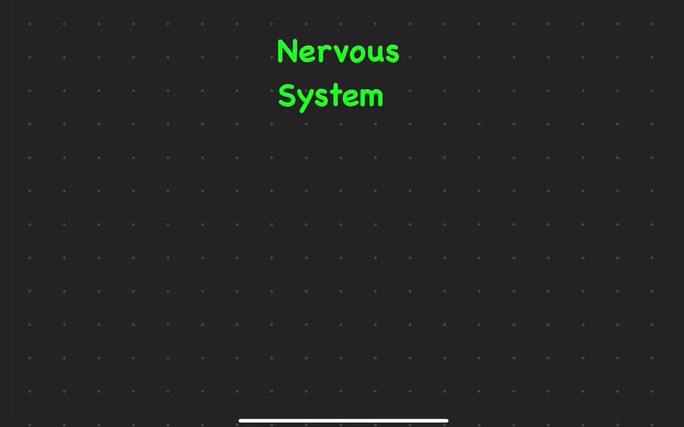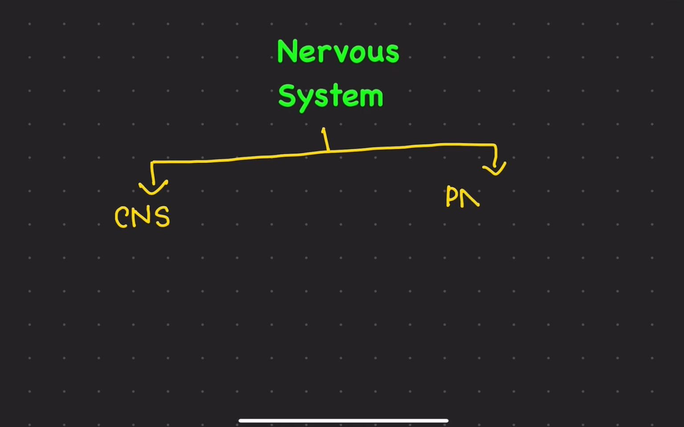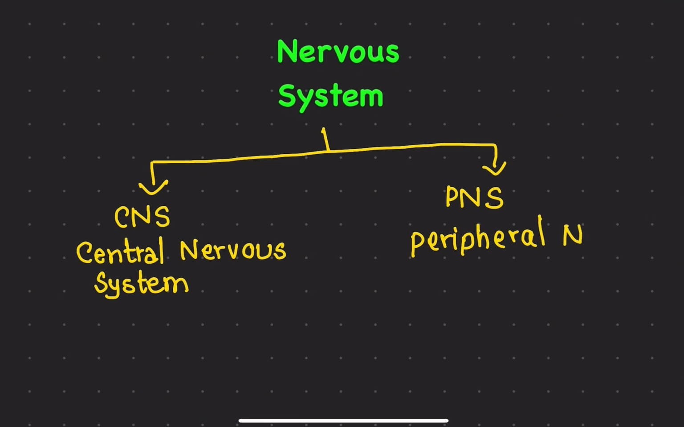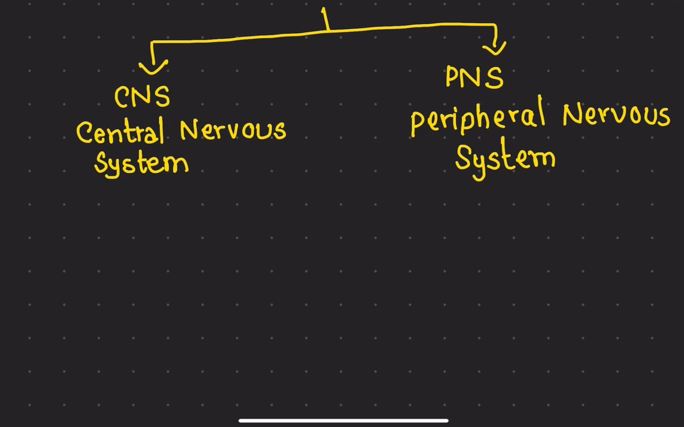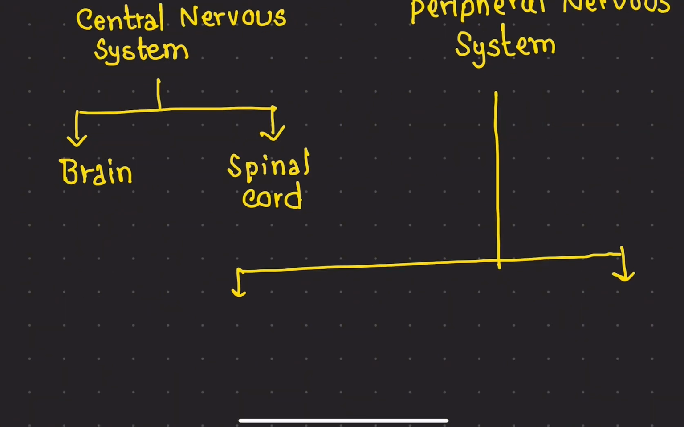Today we'll be learning the classification of the nervous system. The nervous system is divided into the central nervous system and the peripheral nervous system. The central nervous system is divided into the brain and spinal cord. And the peripheral nervous system is divided into the somatic or voluntary nervous system and the autonomic nervous system.